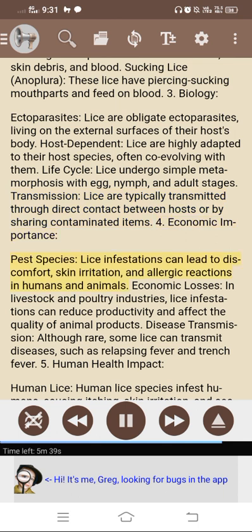4. Economic importance. Pest species. Lice infestations can lead to discomfort, skin irritation, and allergic reactions in humans and animals. Economic losses. In livestock and poultry industries, lice infestations can reduce productivity and affect the quality of animal products. Disease transmission. Although rare, some lice can transmit diseases, such as relapsing fever and trench fever.